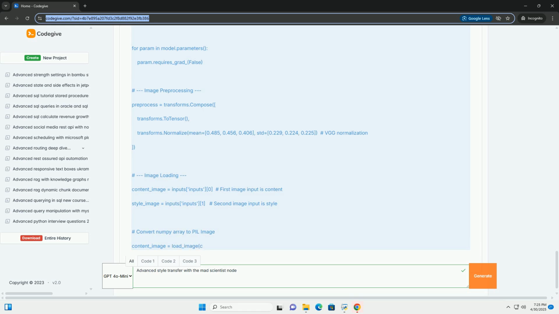Troubleshooting. CUDA errors: make sure you have the correct CUDA drivers installed and that PyTorch is using your GPU. Memory errors: style transfer can be memory intensive. Reduce the image size or batch size if you're running out of memory. Slow performance: use a GPU if possible. Consider reducing the number of optimization steps or simplifying the style transfer algorithm. AdaIN and feed-forward networks are faster alternatives.